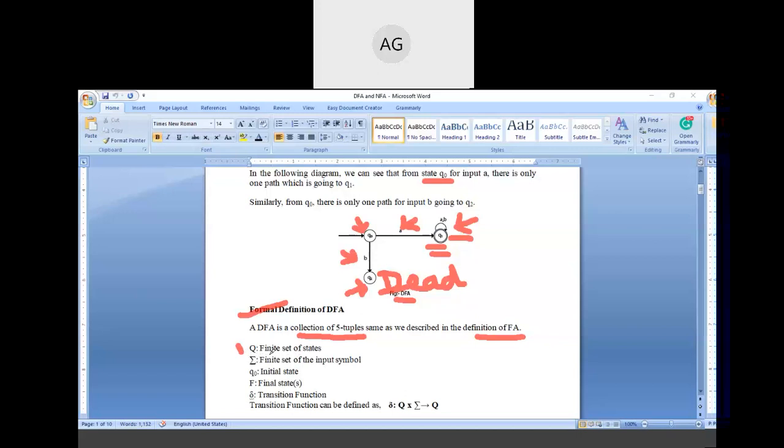The first tuple is denoted by capital Q, which denotes the finite set of states. Then the second tuple is denoted by the sigma symbol, which denotes the finite set of input symbols.